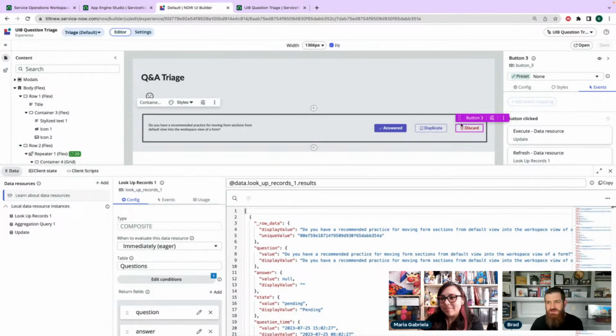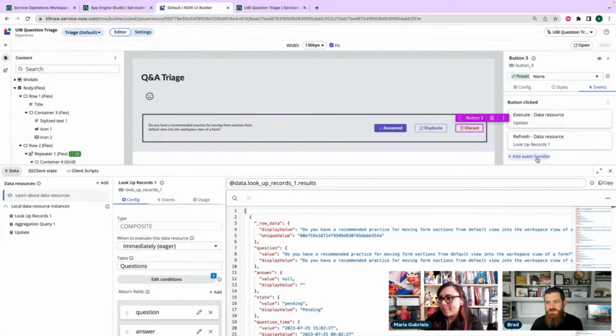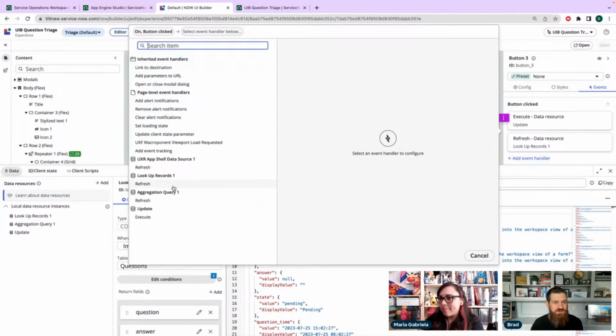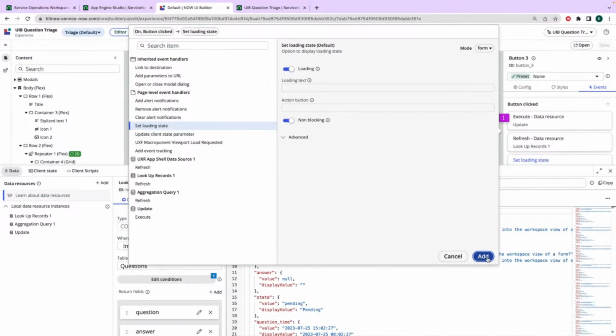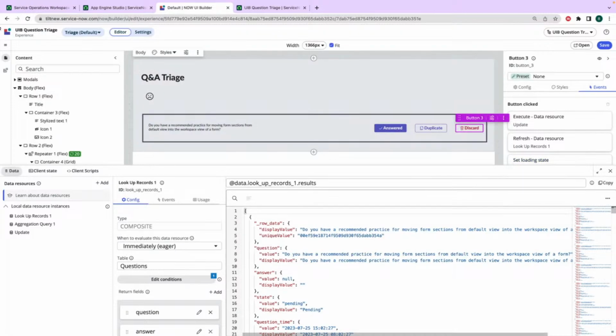Oh, you know what we can do is add a loading state. This is kind of a fun one. So we say loading. We don't need any text, and we need to make it non-blocking. What this is going to do is there's going to be a little line across the top here that's going to go, and then when it's done, it'll go away.